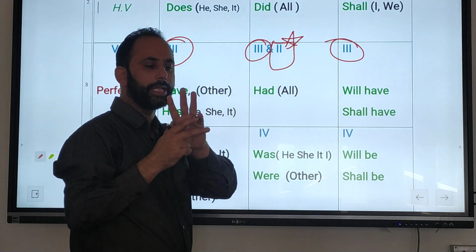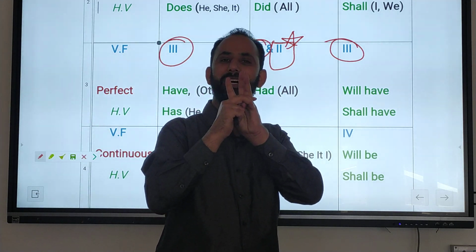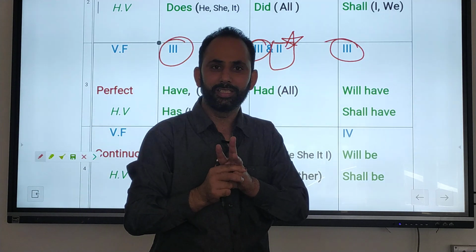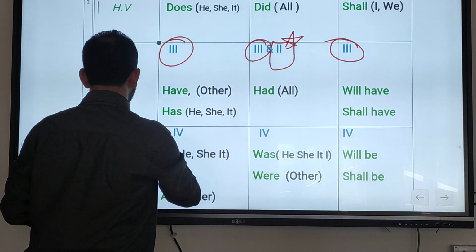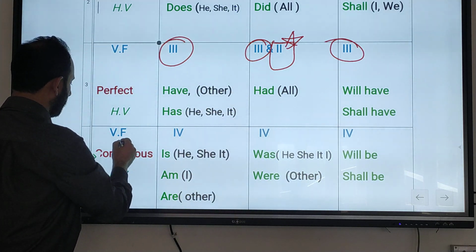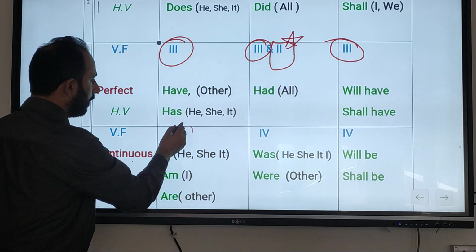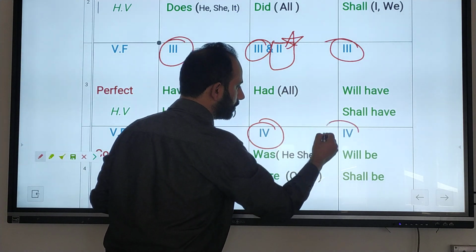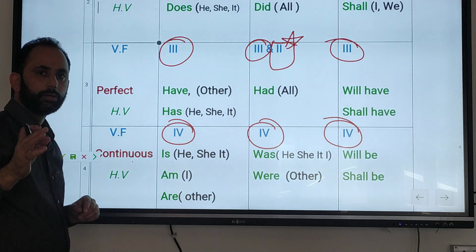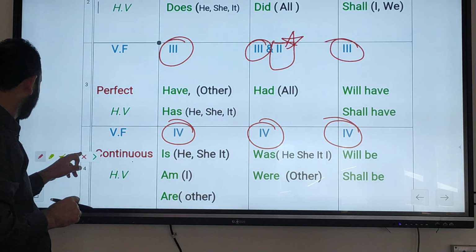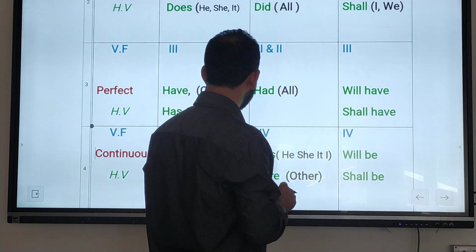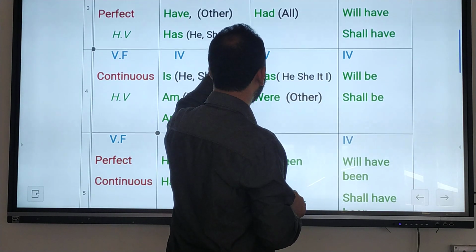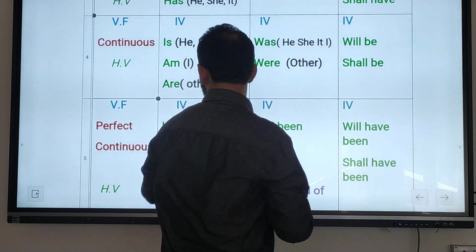Here you have to remember that the third form of the verb is used with perfect tenses, and with continuous tenses the fourth form of the verb is used. Wherever you see the fourth form, you can say that it is continuous.